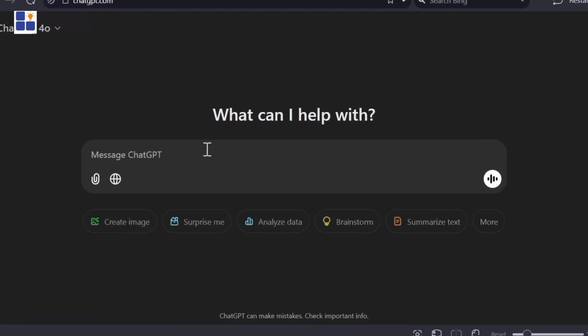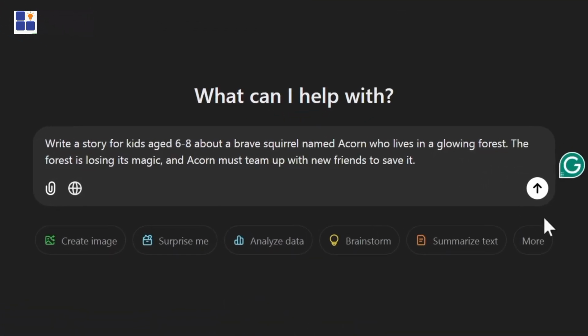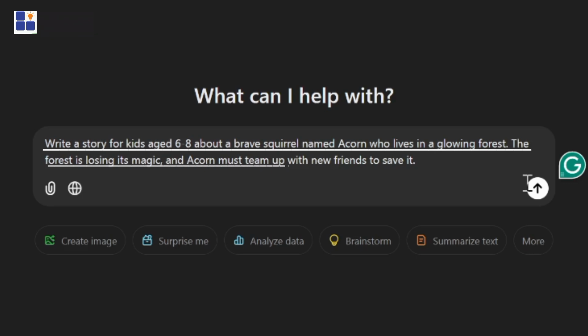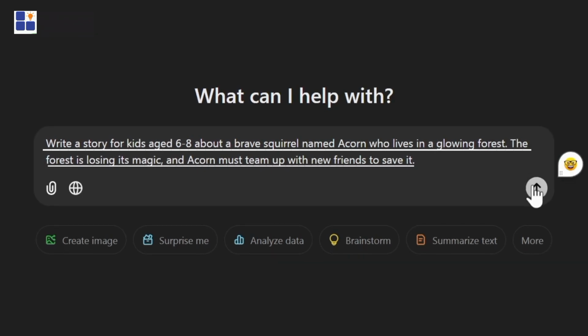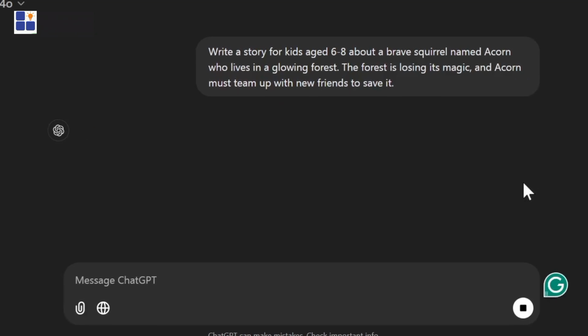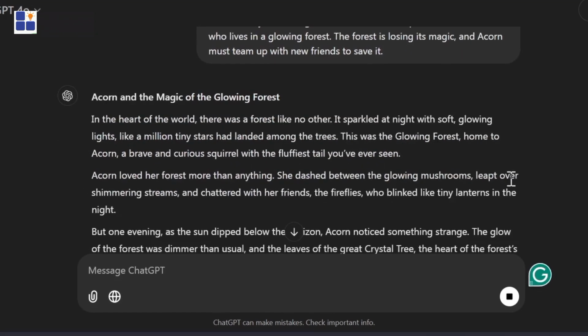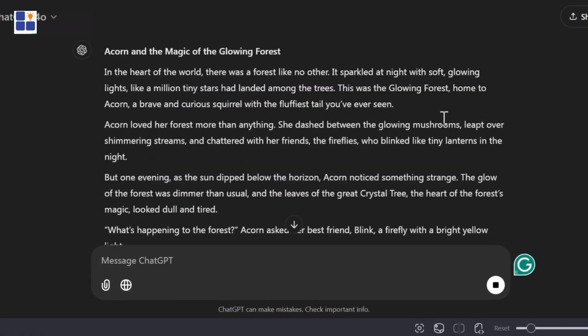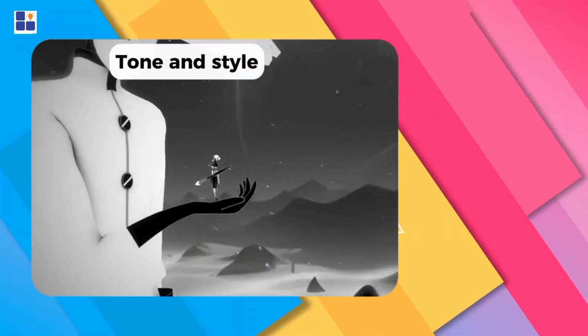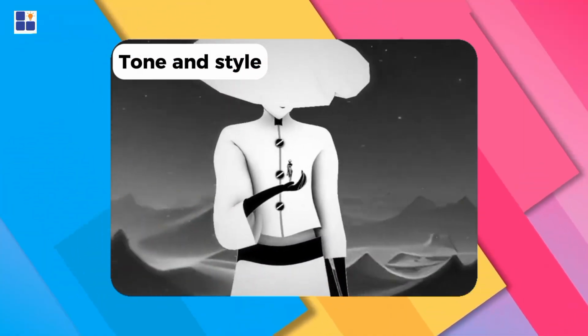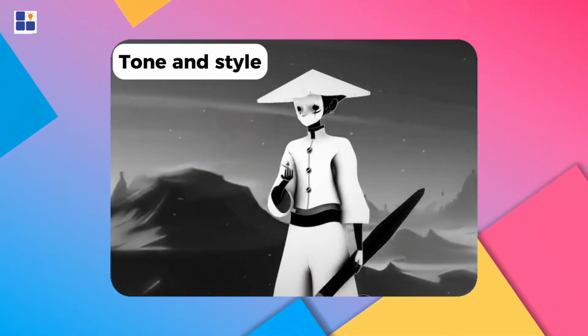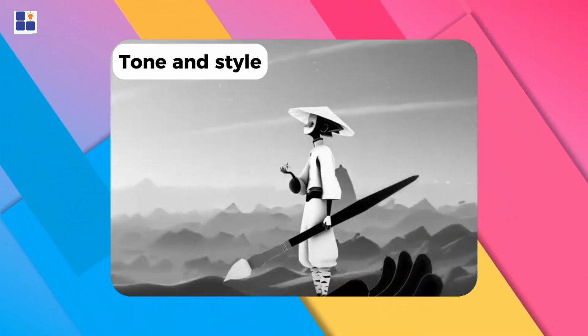A good prompt that contains all story elements could be: write a story for kids aged 6 to 8 about a brave squirrel named Acorn who lives in a glowing forest. The forest is losing its magic, and Acorn must team up with new friends to save it. This prompt gives the AI everything it needs to create an engaging story for your audience. Number 2. Setting the tone and style. For storybooks, tone and style are critical. Be sure to include this in your prompt.